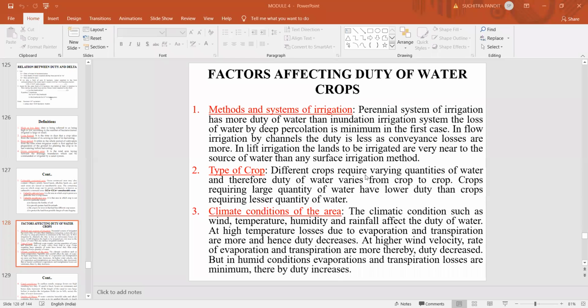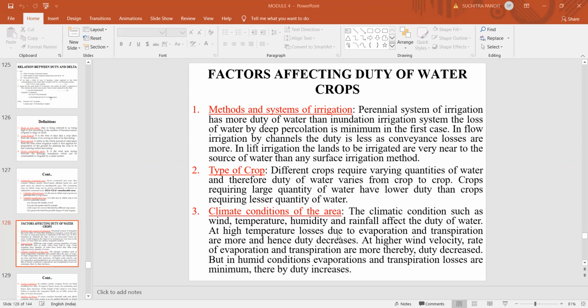Different crops require varying quantities of water, and therefore duty of water varies from crop to crop. Crops requiring a large quantity of water have lower duty than crops requiring a lesser quantity of water. So it depends on the type of crop grown in that particular area. It also depends on the climatic condition of that area. Climatic conditions such as wind, temperature, humidity, and rainfall affect the duty of water.